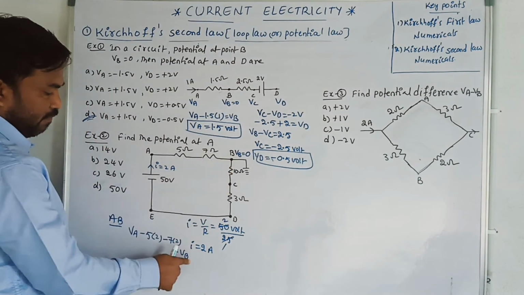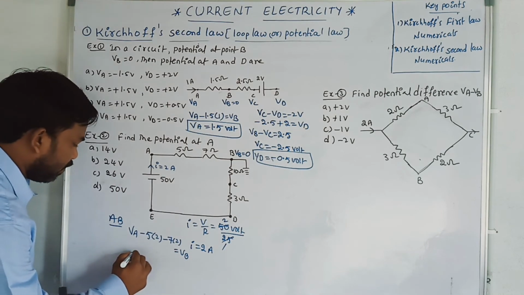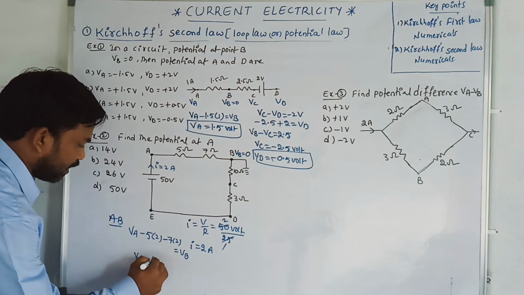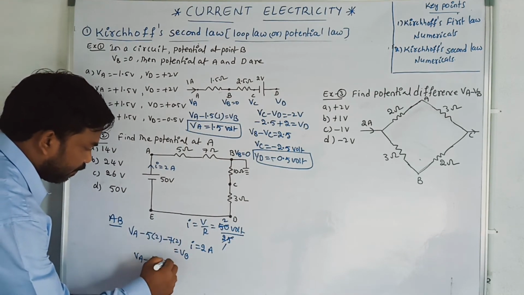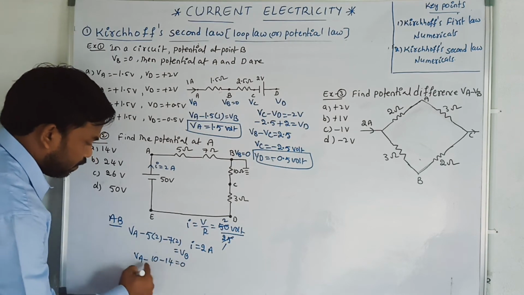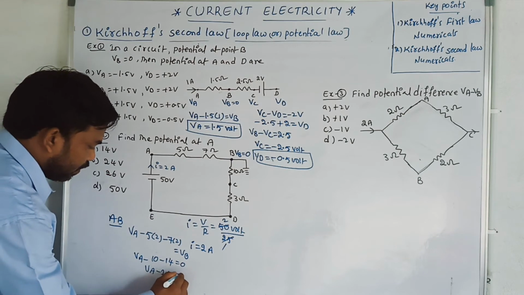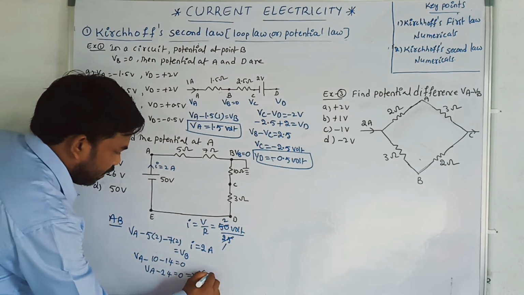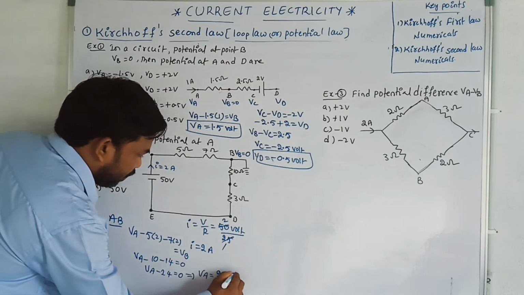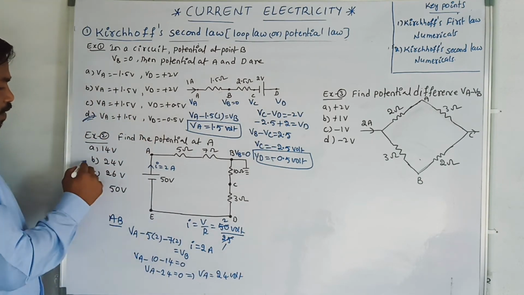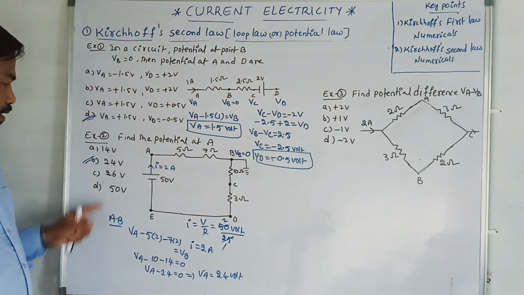What is the VB? VB is equal to 0. Therefore VA minus 5 twos are 10, 7 twos are 14 is equal to 0. So VA minus 24 is equal to 0. That implies VA is equal to how much? 24 volt. Now VA is equal to 24 volt.